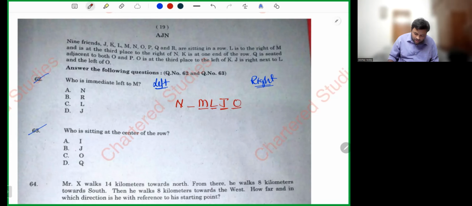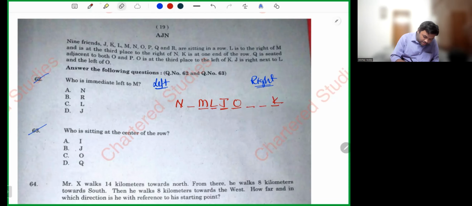Let's read the question from the beginning again. L is to the right of M. N is third place to the right of N. K is at one end of the row. Q is seated adjacent to both O and P. O is at third place to the left of K. So K will be over here: first place, second place, third place.